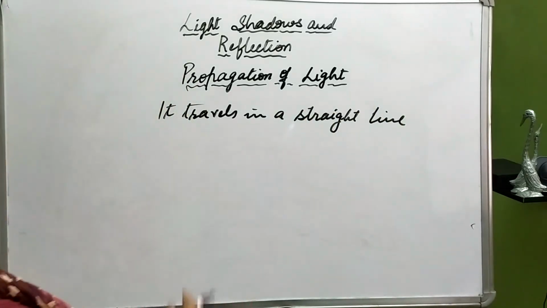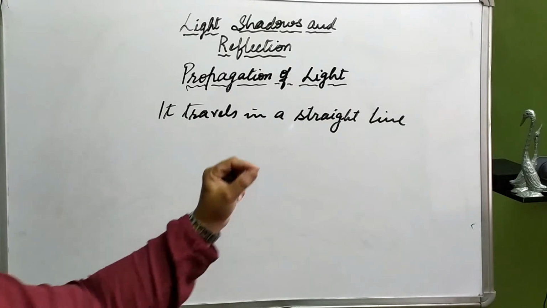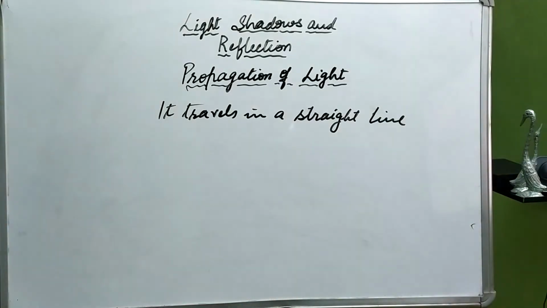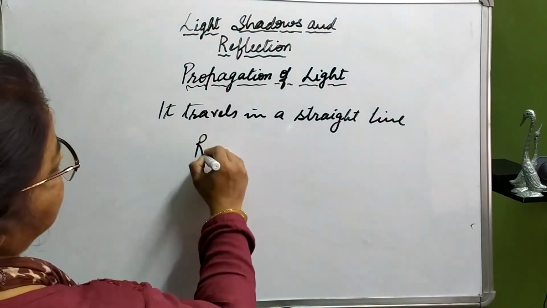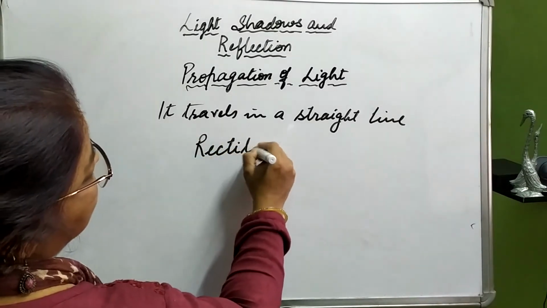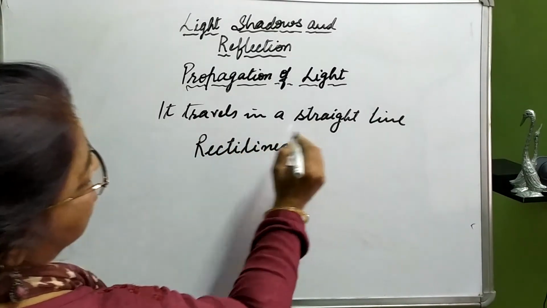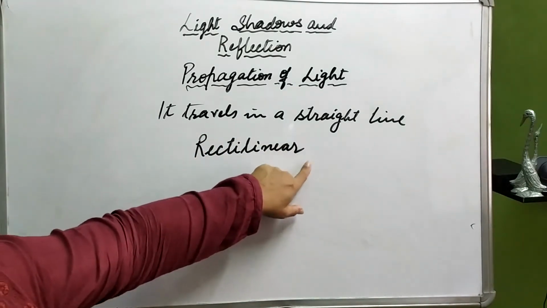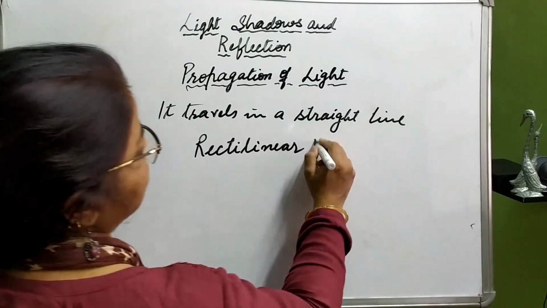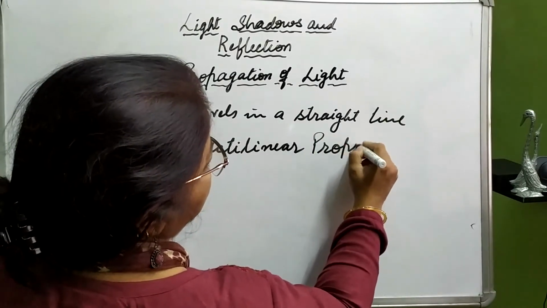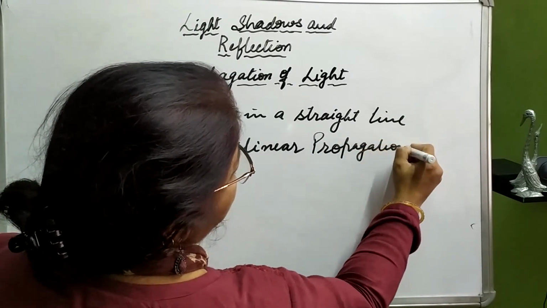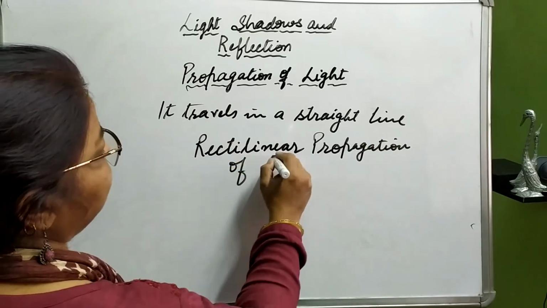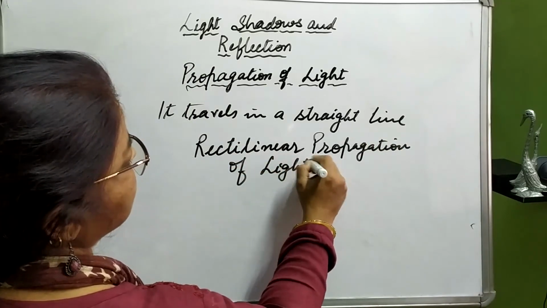This property of traveling of light in a straight line is called rectilinear, R-E-C-T-I-L-I-N-E-A-R, rectilinear propagation of light.